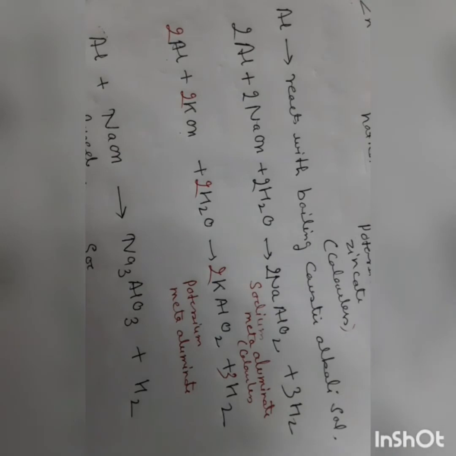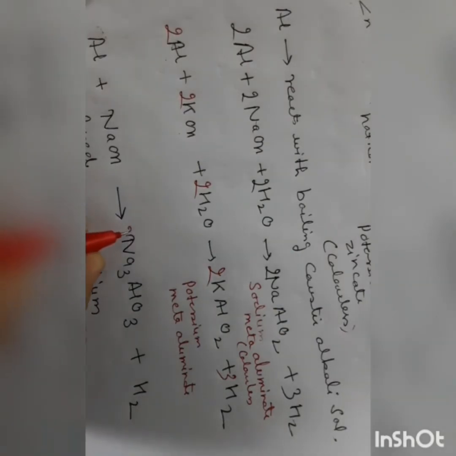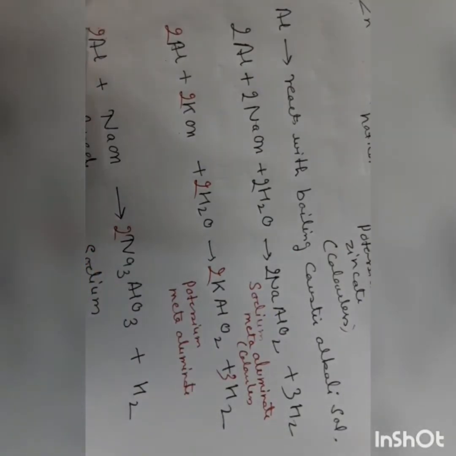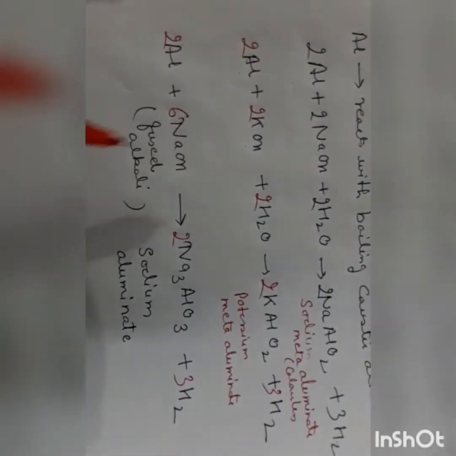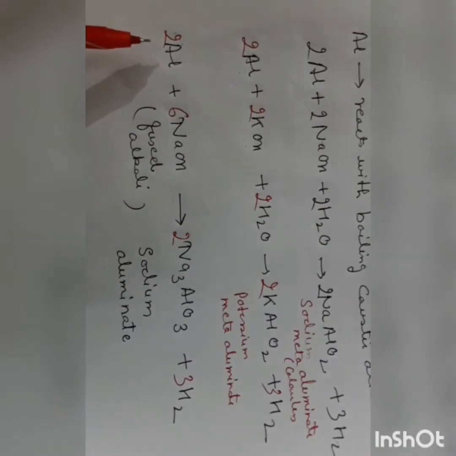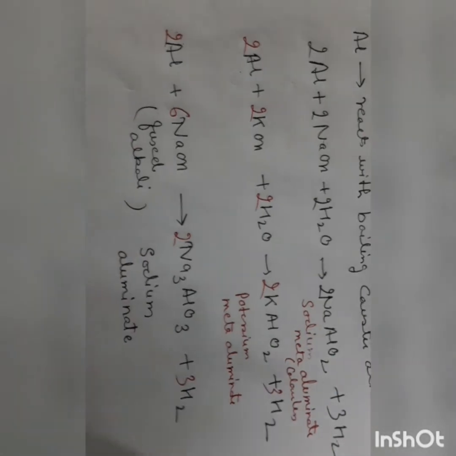Here fused alkali is used. When aluminium reacts with fused alkali, sodium aluminate is formed and hydrogen gas is liberated.